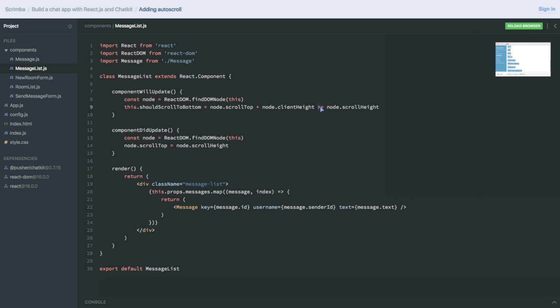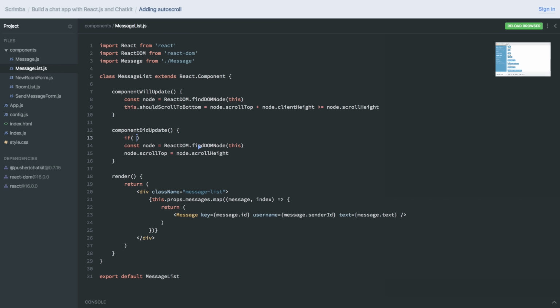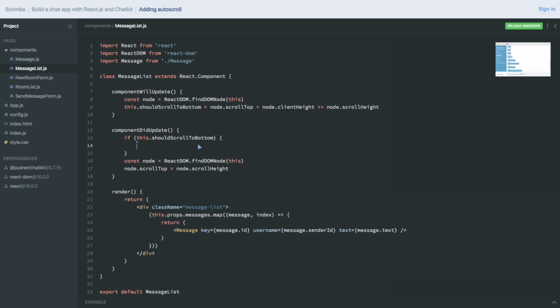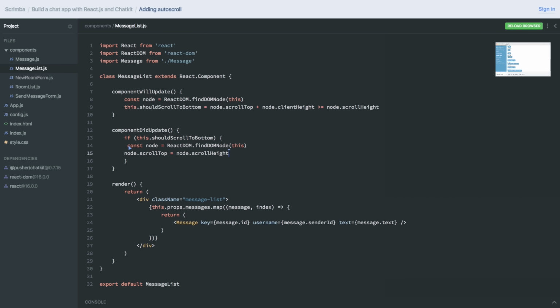That's just in case we for some reason manage to scroll further down. Then we should scroll to bottom. So we'll do here, if this.scrollToBottom, then we're going to do this.